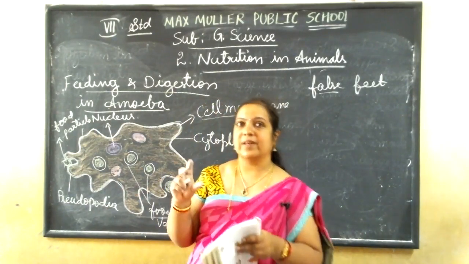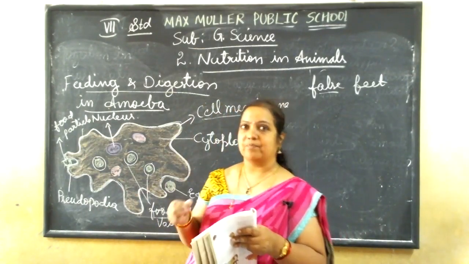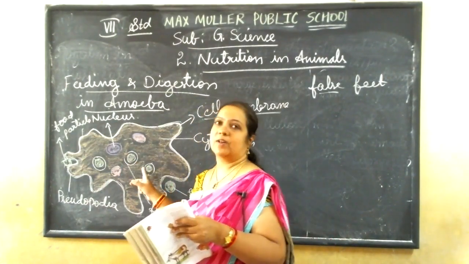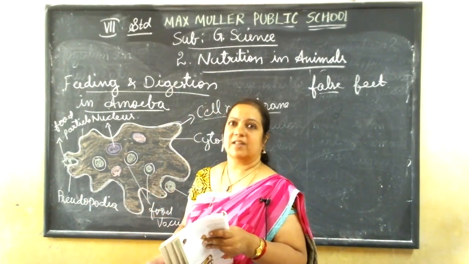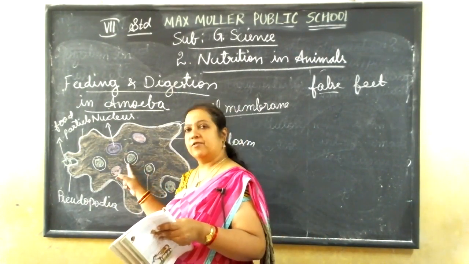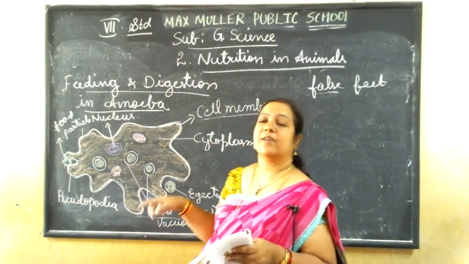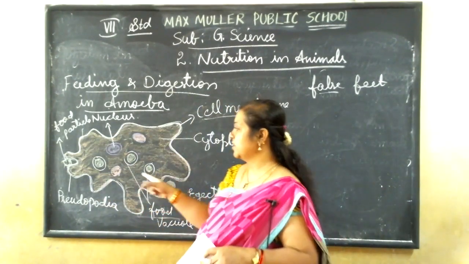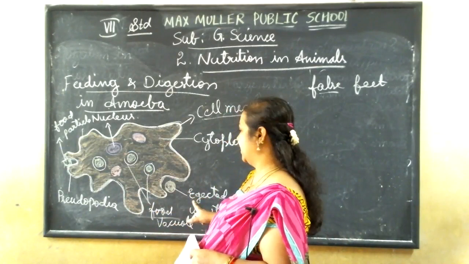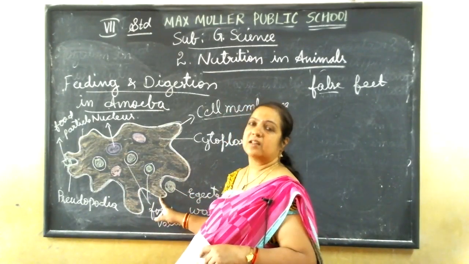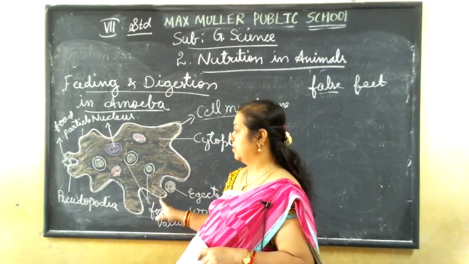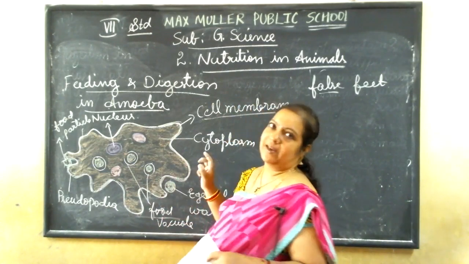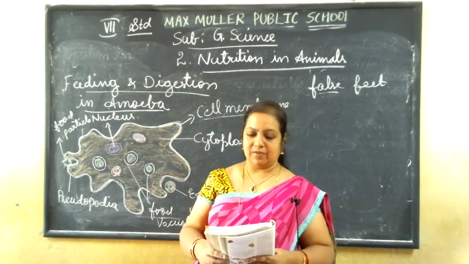With that juice, the food is melted into a simple and soluble form. Then that is absorbed by the body cells and utilized for further processes. After the food is eaten and digestion is completely over, it will form unwanted things also. Those unwanted waste materials are eliminated or ejected through another part of the body, through the pseudopodia only. They make a small opening and leave it out. Waste material is thrown out.